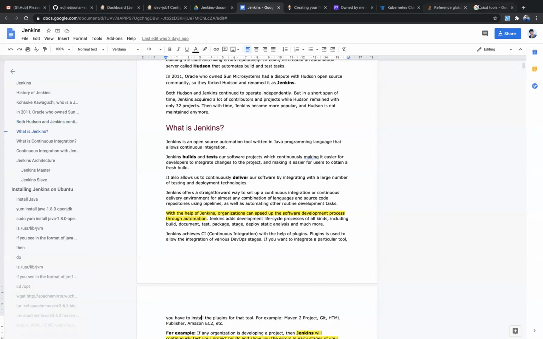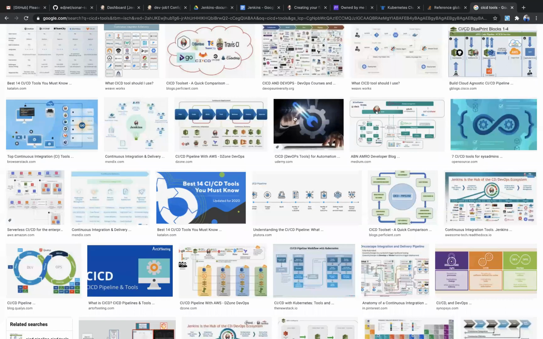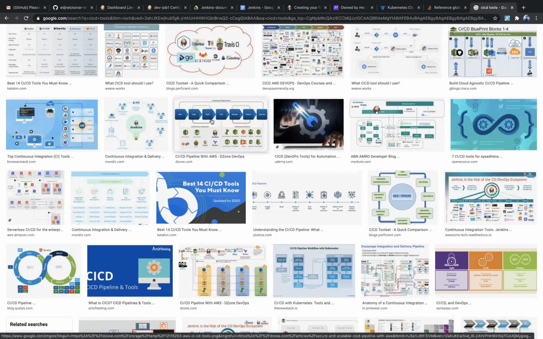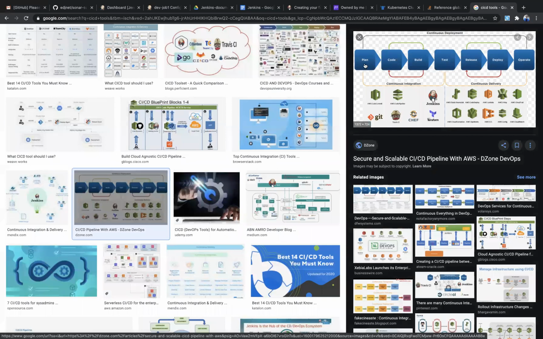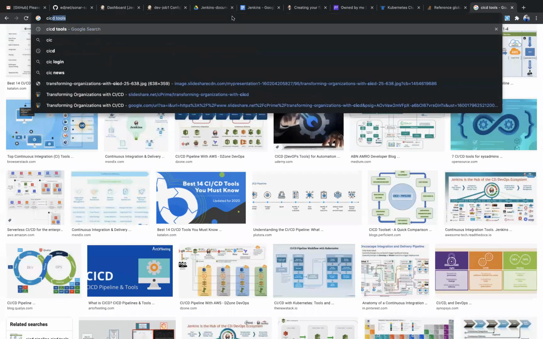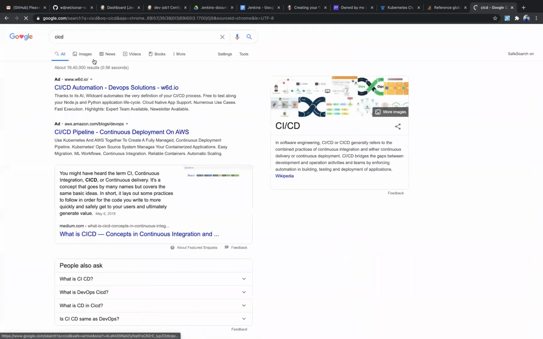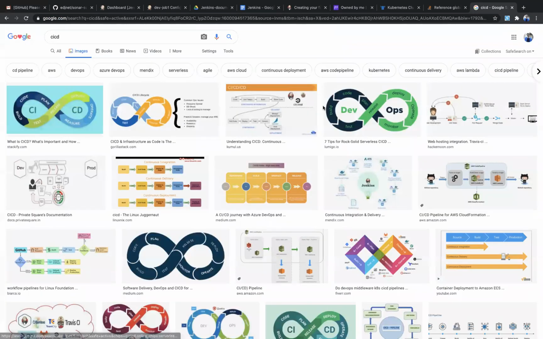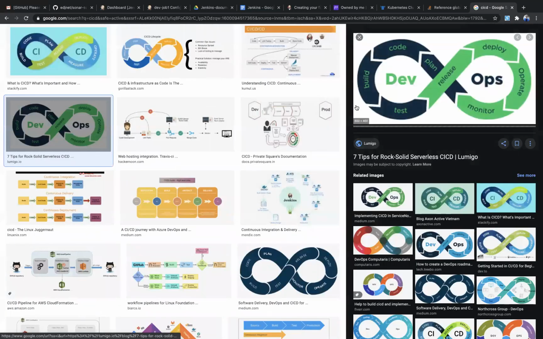In CI/CD, the process is like this. First, we plan. This is the DevOps workflow. This planning is just documentation. Let me pick a good diagram. So this is the process we already know. This is the DevOps process.